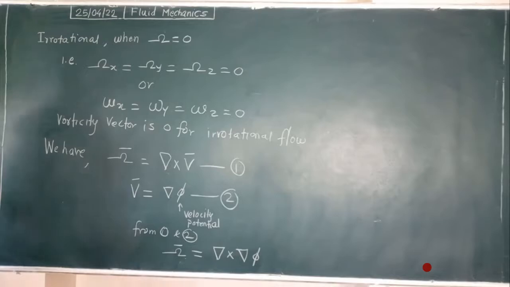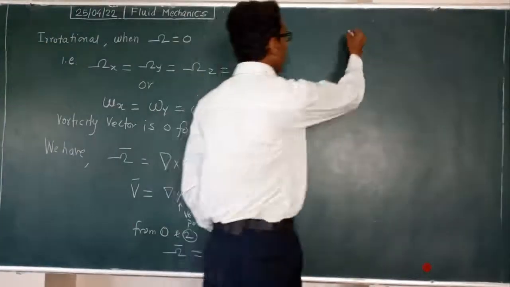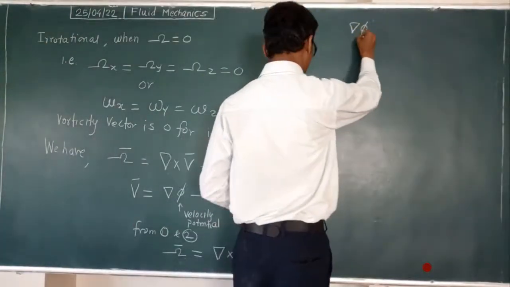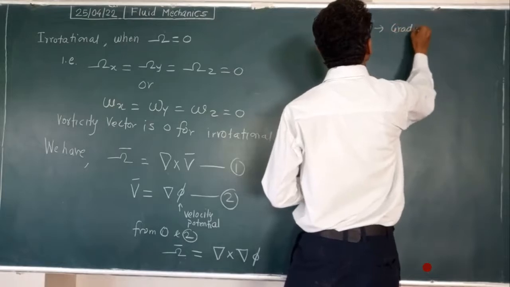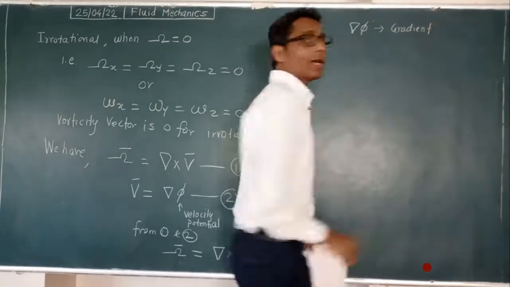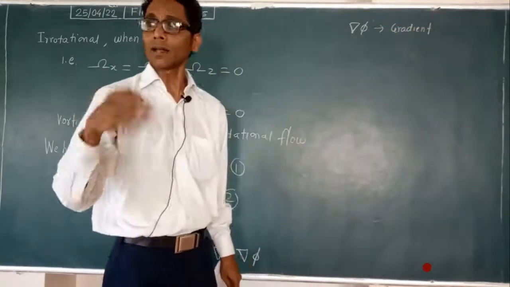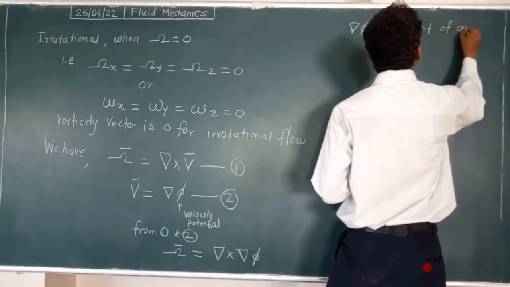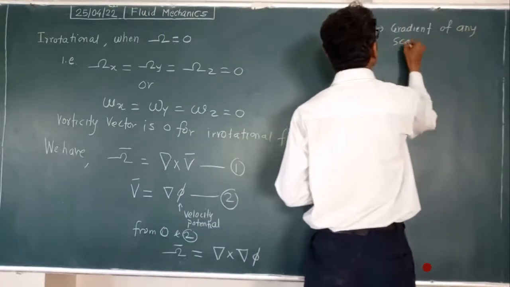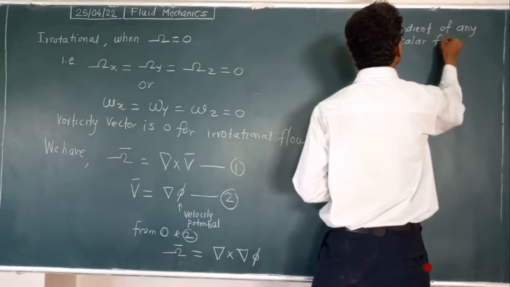Okay, now del phi is what? Del phi is what? Write down. Del phi is gradient. Gradient means what? du by dy, velocity gradient, in that way. Gradient of any scalar function, any scalar function.